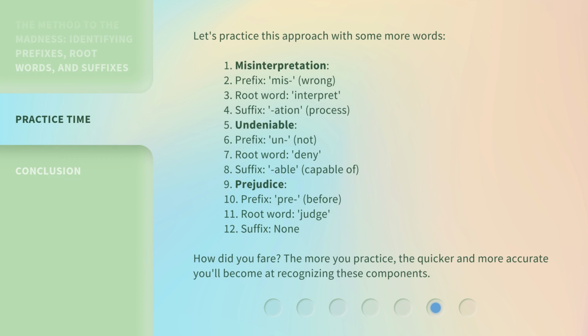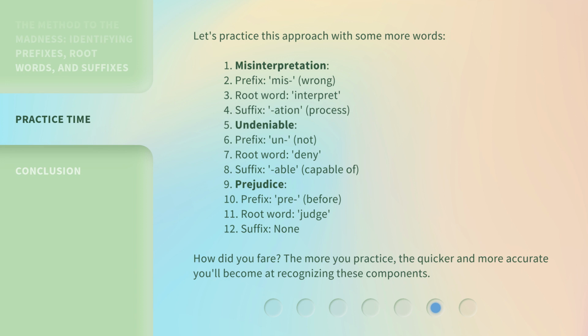Misinterpretation. Prefix, mis, wrong. Root word, interpret. Suffix, ation, process. Undeniable. Prefix, un, not. Root word, deny. Suffix, able, capable of.